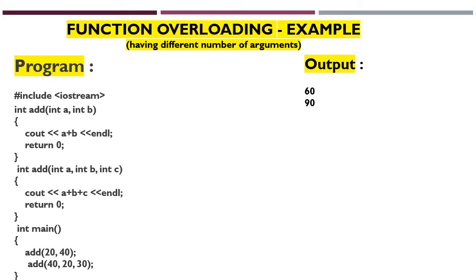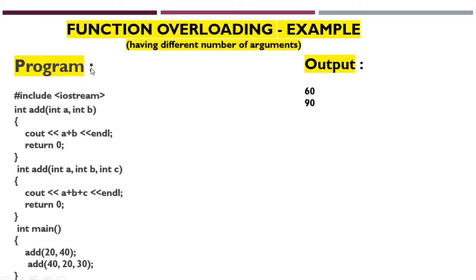Inside the main function I have called add 20, 40 as the first call, and second add 40, 20, 30. So the function name is the same, add and add, but the number of arguments is different. In the first case 20, 40 has only 2 parameters, and in the second case 40, 20, 30 has 3 parameters. So first C++ will check whether we have any function named add with 2 arguments.